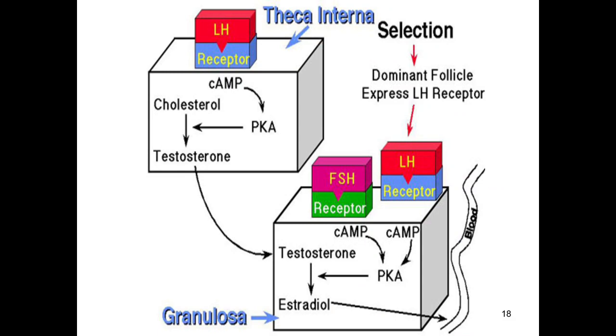When there is a dominant follicle that expresses the receptors for the LH hormone, this LH hormone acts on the theca interna cells, and that converts the cholesterol into testosterone. When the cholesterol is converted into testosterone, the granulosal cells, which have the receptor for the FSH hormone, convert that testosterone into estradiol. The LH and FSH are the two gonadotropins, and the granulosal cells and the thecal cells are the two cells, and the final product is estradiol that moves into the blood, and that shows the signs of the heat during the dominant follicle.